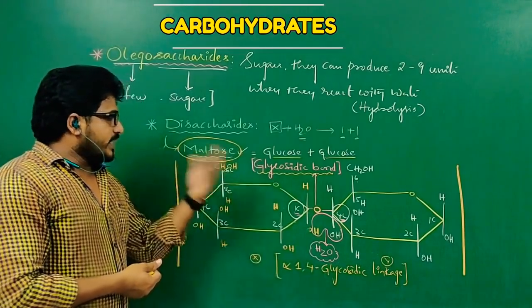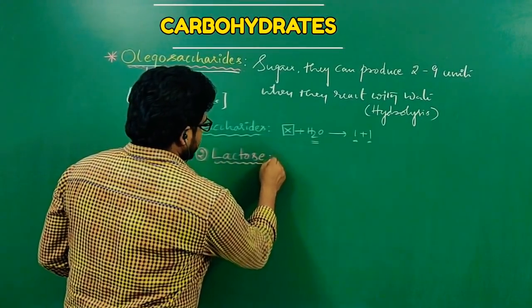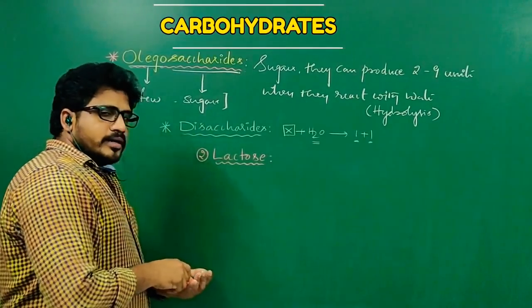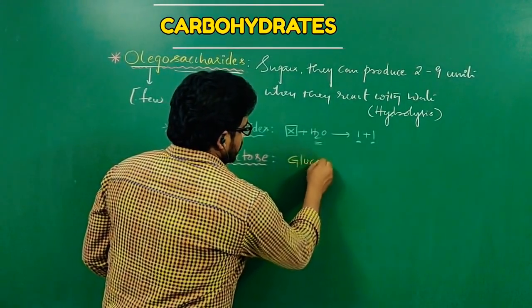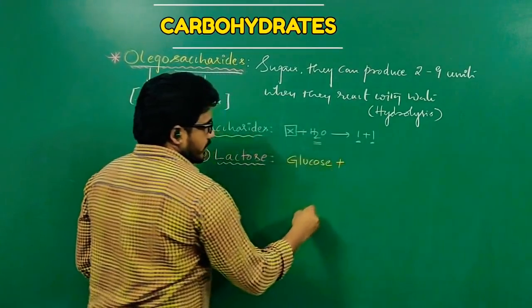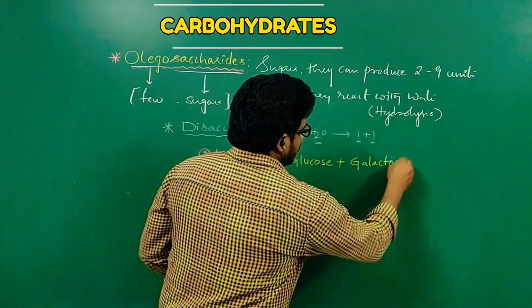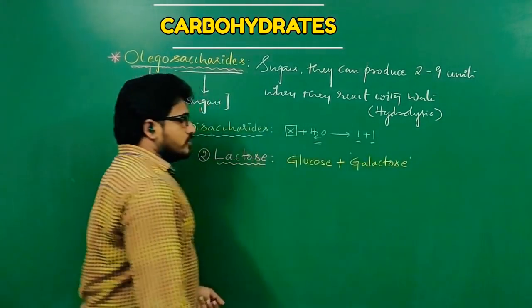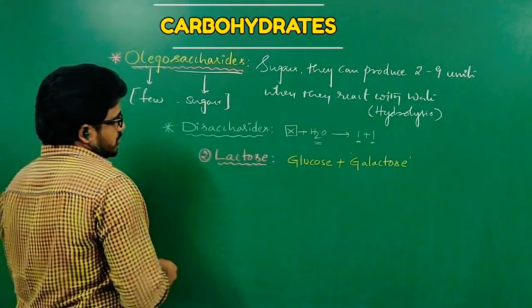Let me discuss the next sugar, that is lactose. Lactose is a disaccharide. It has a combination of two monosaccharides: one is glucose and another one is galactose. Galactose is an isomer of another hexose, an aldohexose. Let us see its structure.